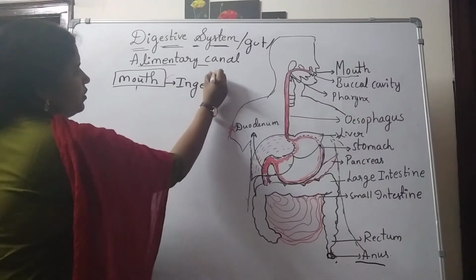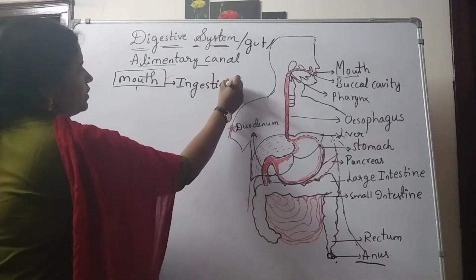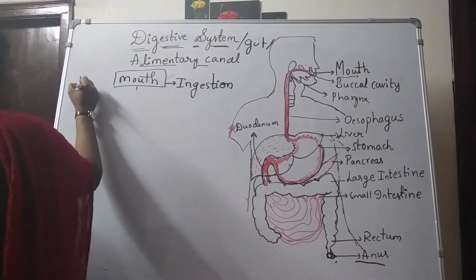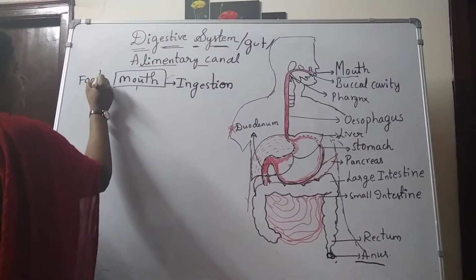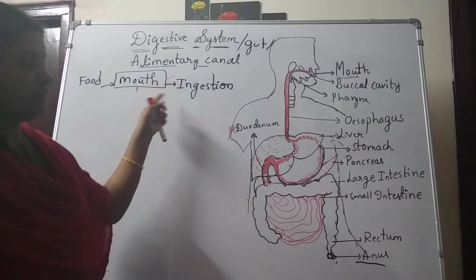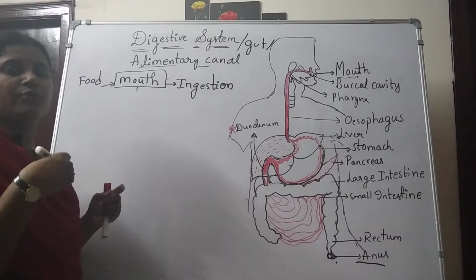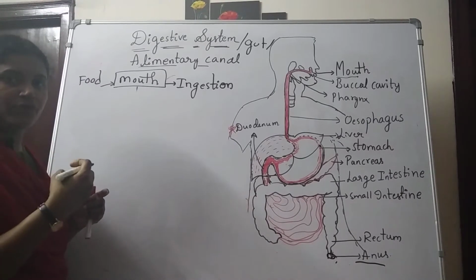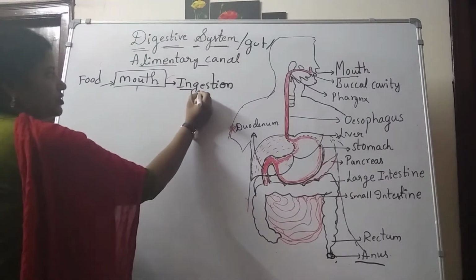What is ingestion? Food is going to enter into the mouth. That process is known as ingestion. Taking food inside the body is known as ingestion.